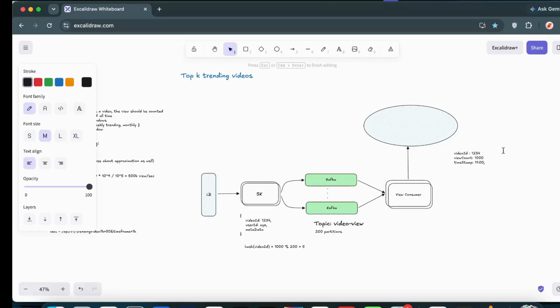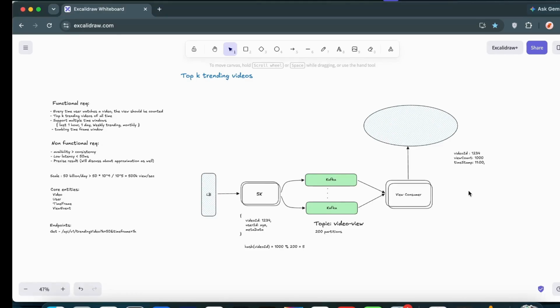So again, on a per daily basis, we can simply query from these tables, whatever the day range that we are having, consider that, and flush the data inside that daily basis table. For weekly also we will be having another table, and for monthly also we will be having separate tables. That way we will not query this particular single database for daily basis. Once the data is flushed into the DB, whatever top k results that we are getting, we can simply return it back to the users.